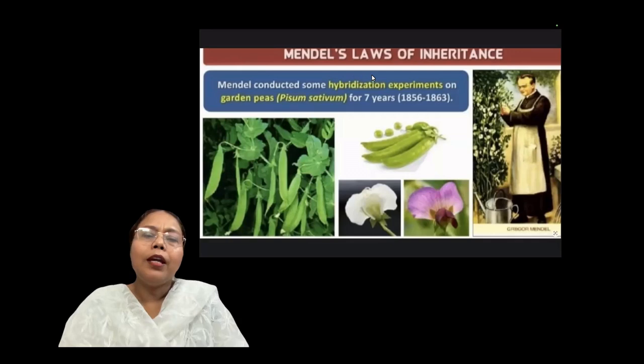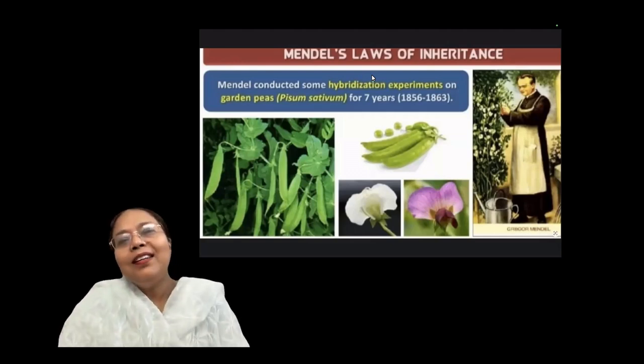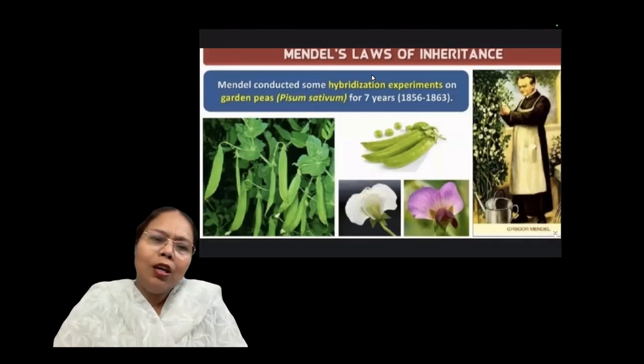He was not actually a biologist, but he developed some interest towards this biology part, that is how characters are passing, how a tall plant produces the dwarf plant also, and how the red flower plant shows the white flower also in a few generations. How? So he developed interest.